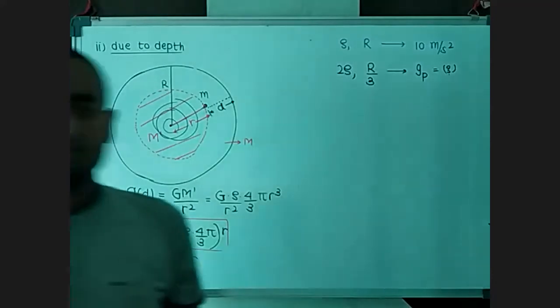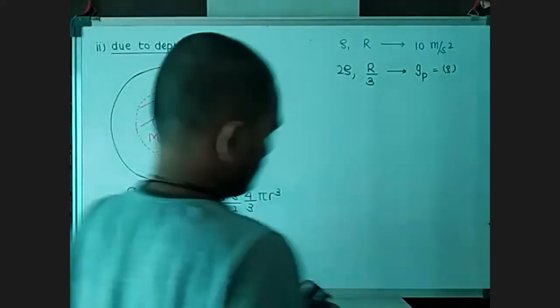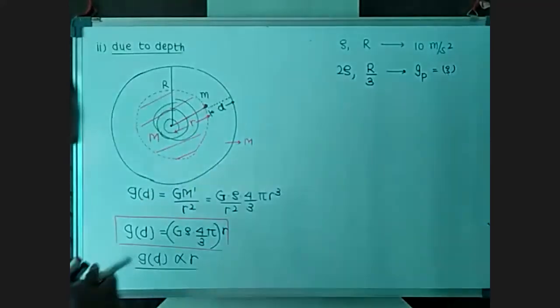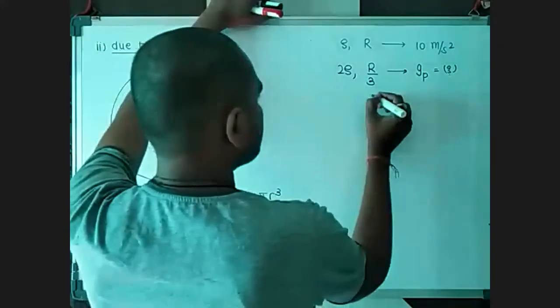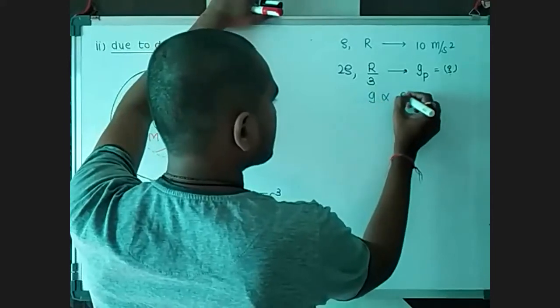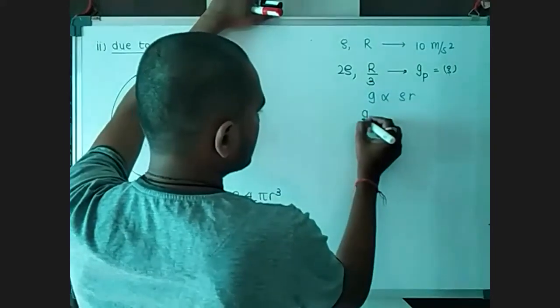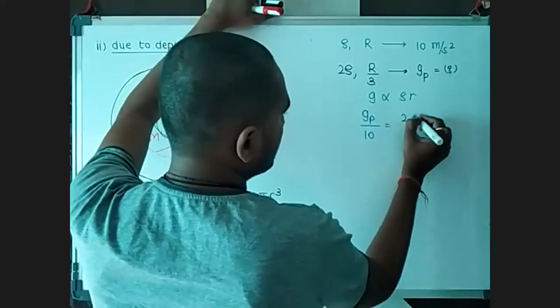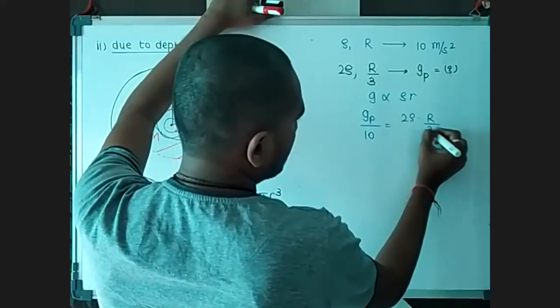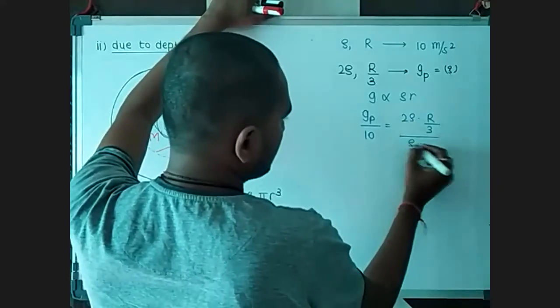So 3.3. Okay, let's check it out. By this formula, g is proportional to rho into R. So g of planet by earth is 2 rho into R by 3 divided by rho into r.